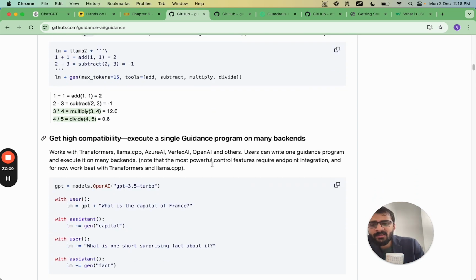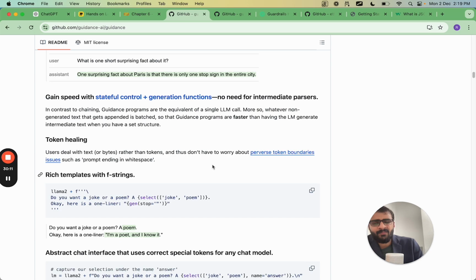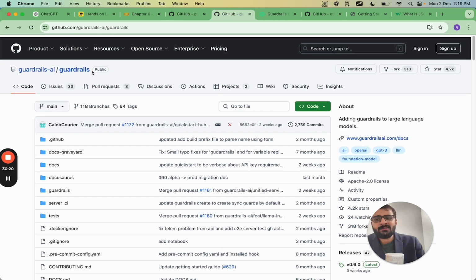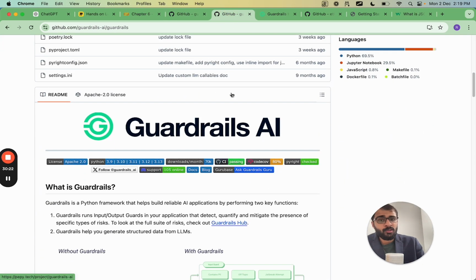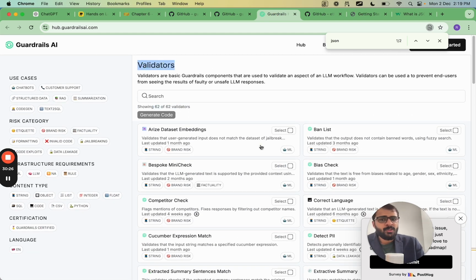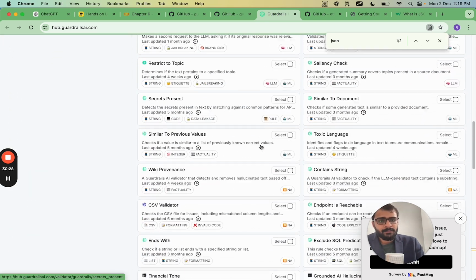There are several other things here which I did not go into right now because this is not a video about explaining applications in detail, but you can start using this from today. The second is Guardrails, which is an awesome tool and it has a huge number of validators which you can use to constrain the output.